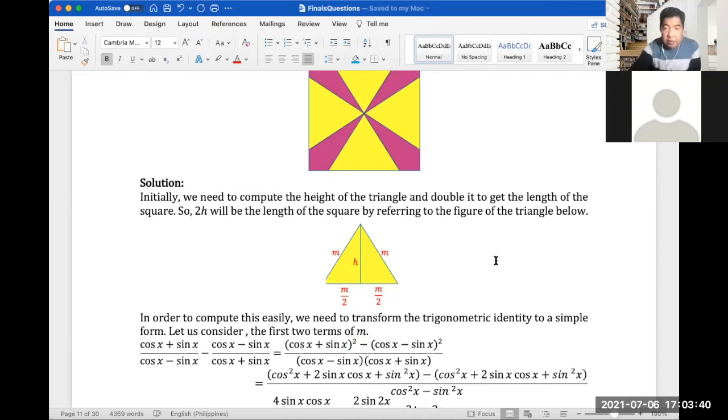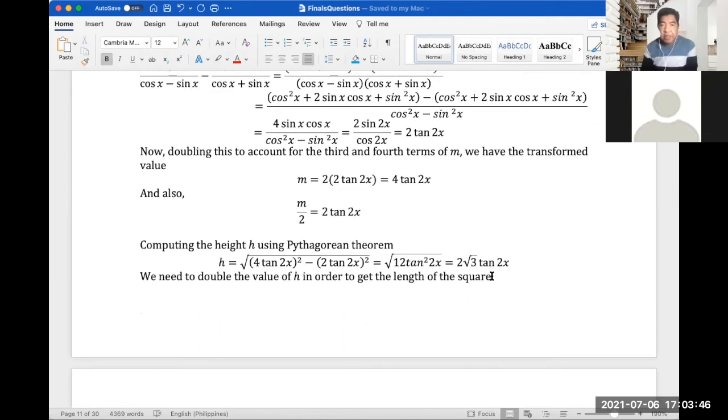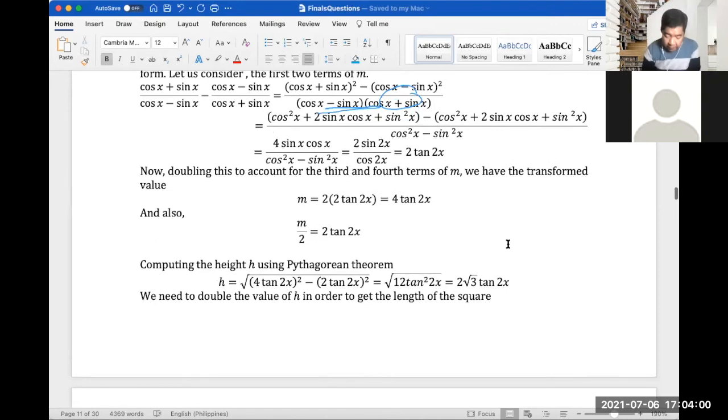Let me just scroll it up so you can see it better. So cosine squared x plus 2 sine x cosine x, the middle term, and then sine squared x. Similarly, when we expand cosine x minus sine x squared, this is cosine squared x plus 2 sine x cosine x plus sine squared x, and combining the factors in the denominator, we have cosine squared x minus sine squared x.